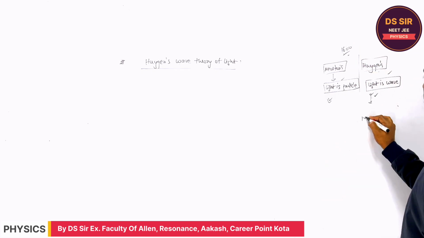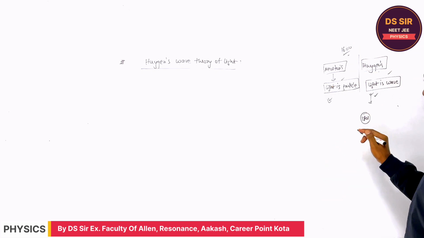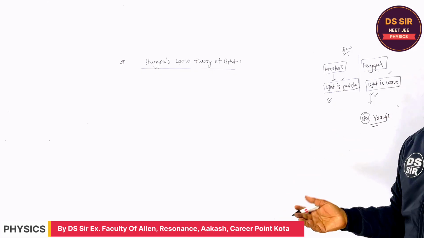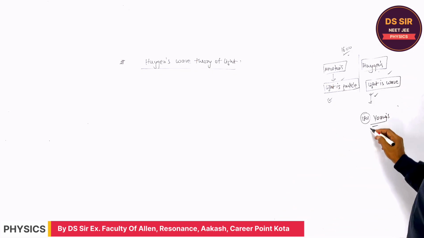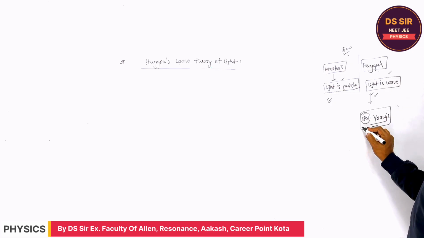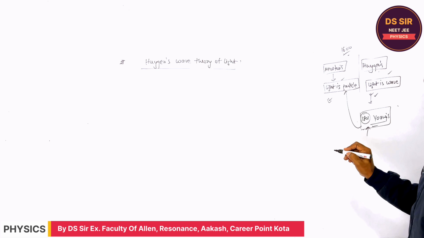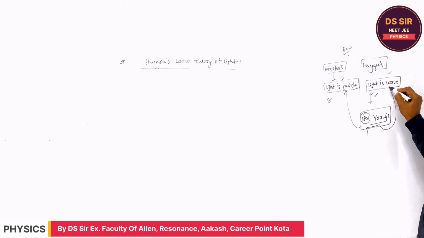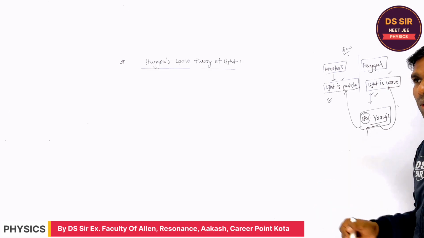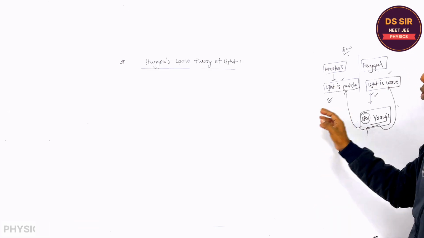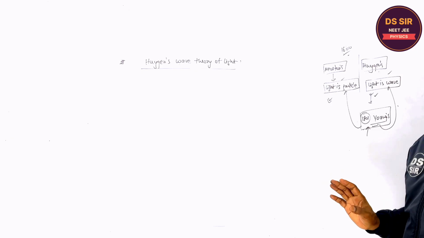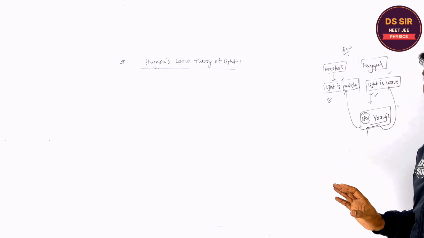But in 1801, Young was the scientist who performed an experiment on light, and according to him, light is not to be taken as a particle. This Young double slit experiment can be explained on the basis of the Huygens principle, or Huygens wave theory. The Young double slit experiment was performed. Is it clear or not?